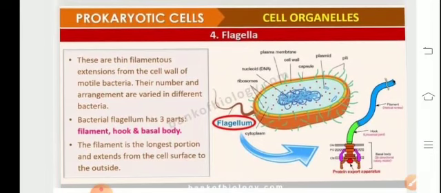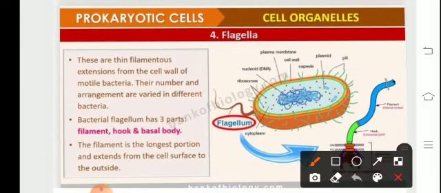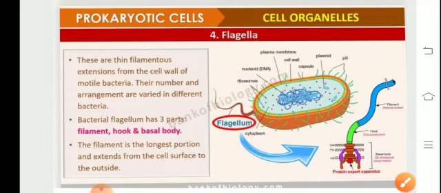Talking about the cell organelles, there is flagella. Flagella is a locomotory organ which is present in bacteria. As can be seen in the diagrammatic representation, the whip-like structure which is brown in color is referred to as a flagellum. Now, an organism may also have more than one flagellum. For example, Euglena, which is a protistan, has two flagella. One is transverse and the other one is longitudinal. These flagella help in locomotion and are made up of the flagellin protein.